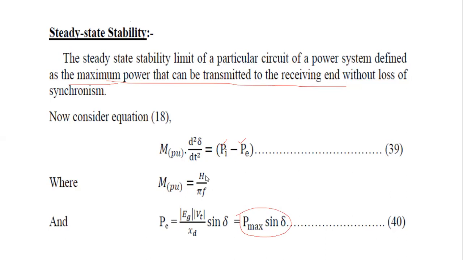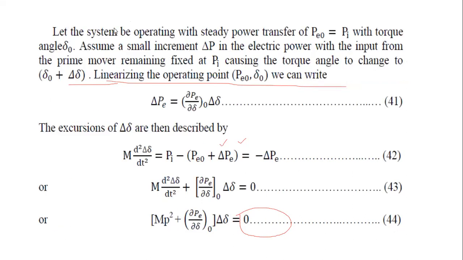Then let the system be operating with steady state power transfer of P naught. The torque angle delta naught assumes a small increment, that is delta delta, with a small increment in power, delta P. Then we consider dou P by dou delta into delta delta, where delta delta is the small increment.